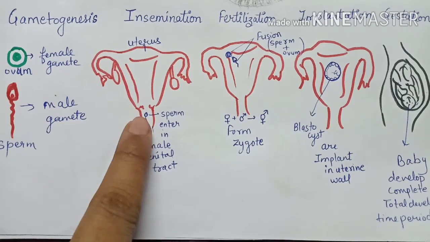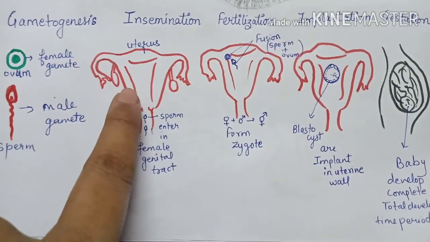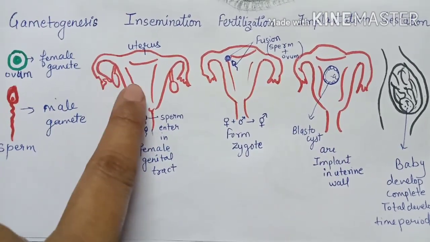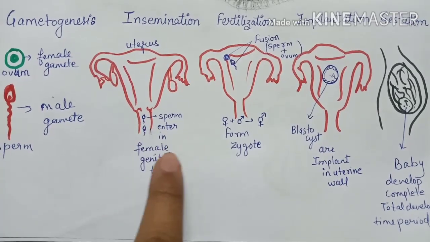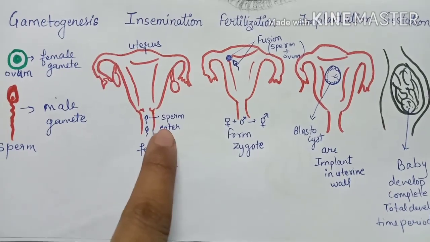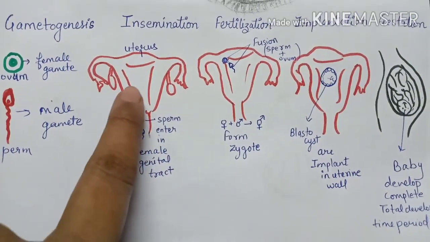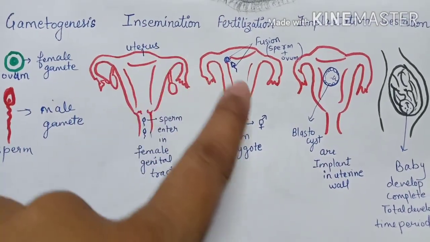Now insemination. You see this diagram is the uterus, the female reproductive part. In the female reproductive part, sperm can enter by the vagina. This one is the female genital tract. So sperm enter from the female genital tract into the uterus. That process is known as insemination.